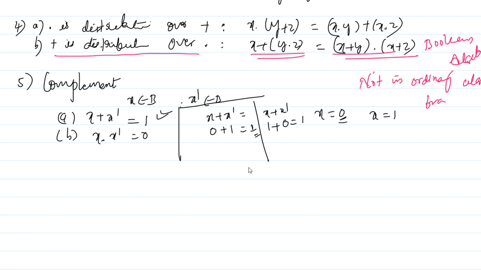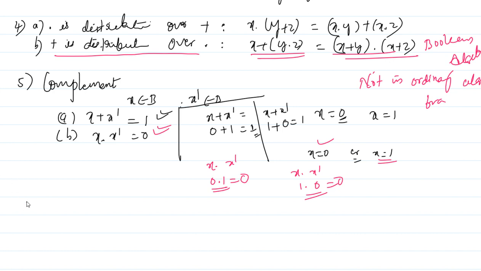Now again you take the value of x as 0 or x as 1. First we will check for x as 0. Now you see x dot x prime, what is the value of x? I have taken 0 dot x prime. 0 dot 0 prime means 1, 0 dot 1, which is 0 only, right? So it is true. So let's consider x as 1. So x dot x prime, x is what? 1, 1 dot 1 prime is 0, 1 dot 0 is always 0. Yes, again this is true. This is how we can also verify the complementation.